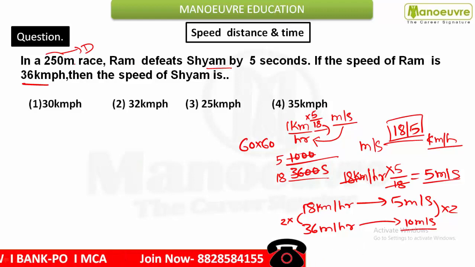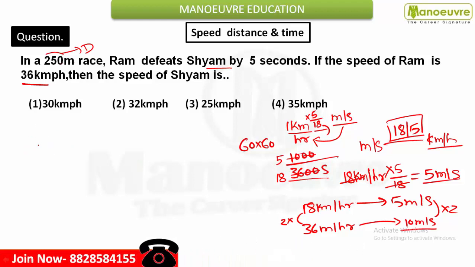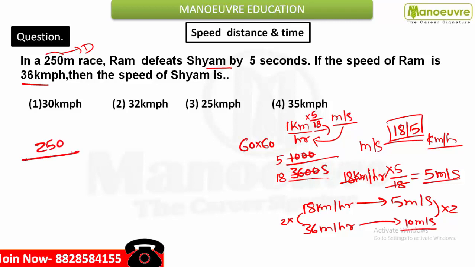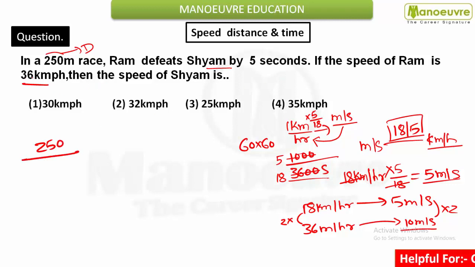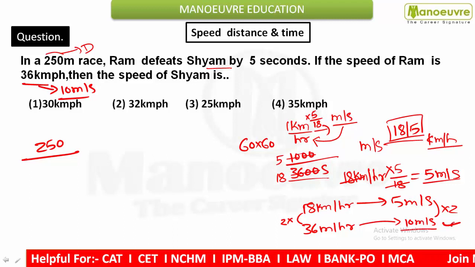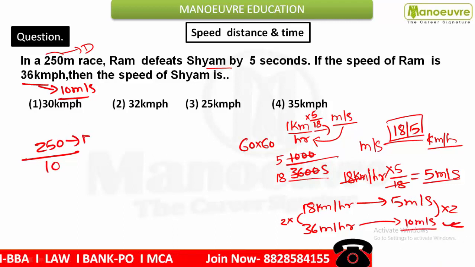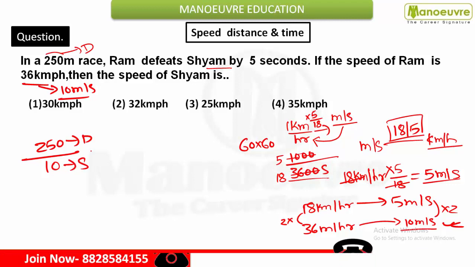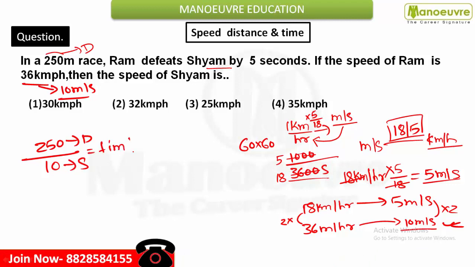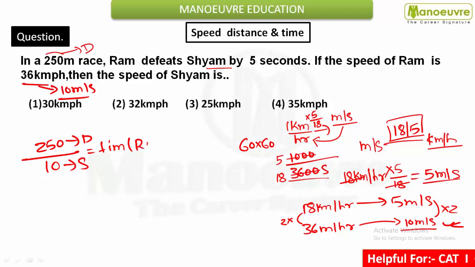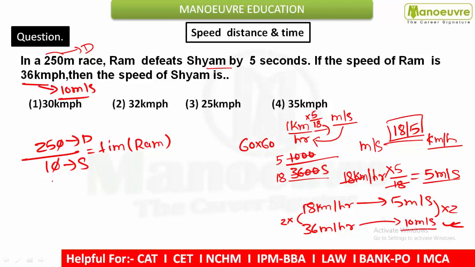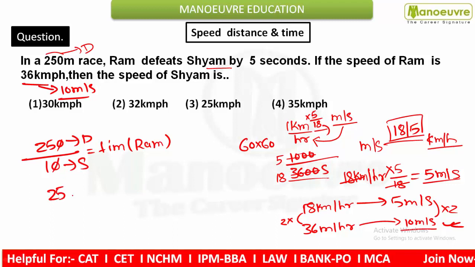Come to the question. The total distance is nothing but 250 meter, and here Ram's speed is 36 km per hour, so it is nothing but 10 meter per second. Now 250 divided by this 10: this is the total distance and this is the speed. So distance upon speed is nothing but time. This is the time taken by Ram. If you reduce it, you will get 25 seconds.